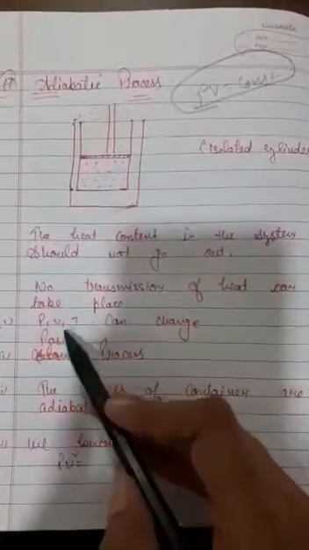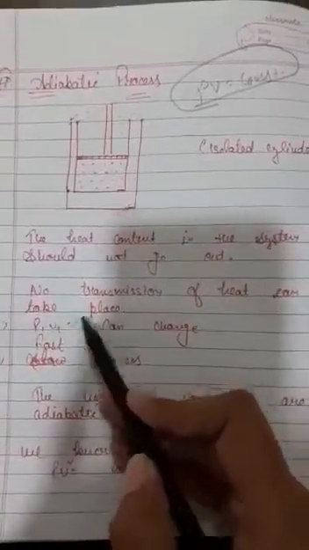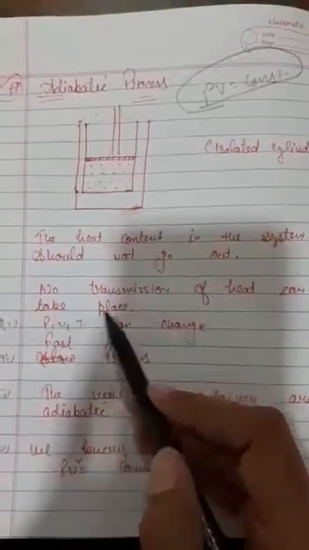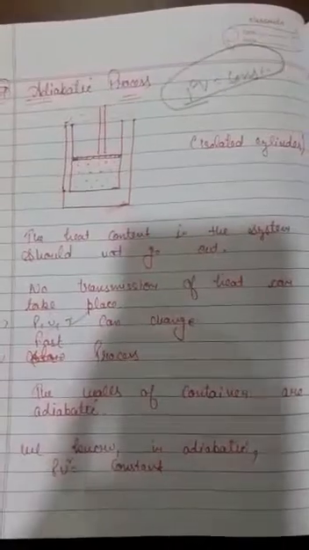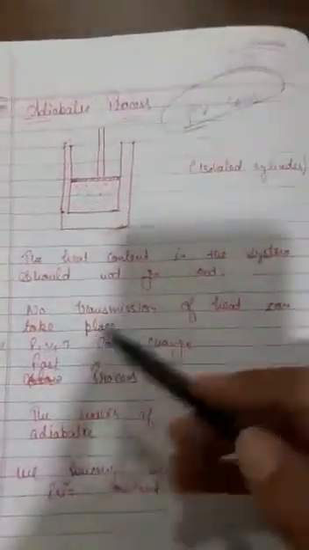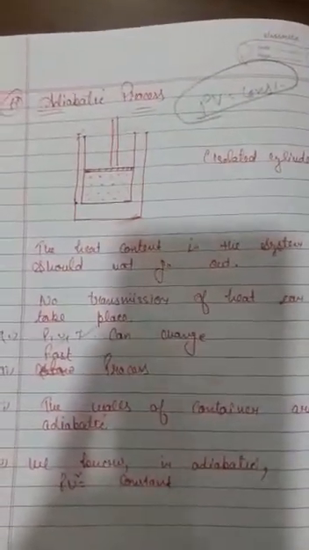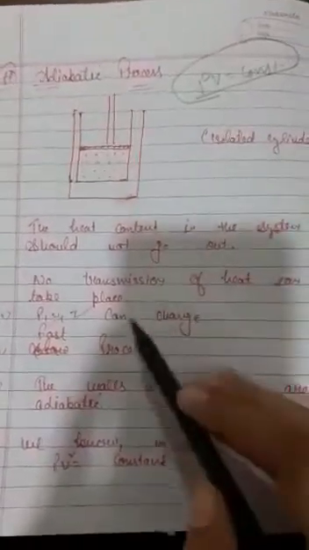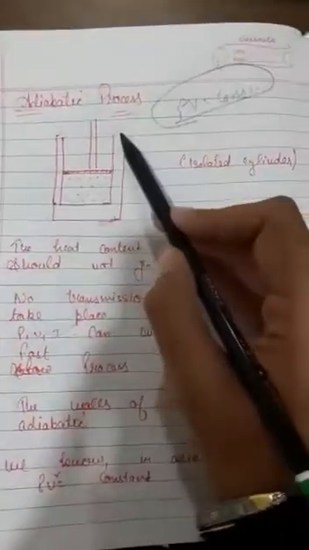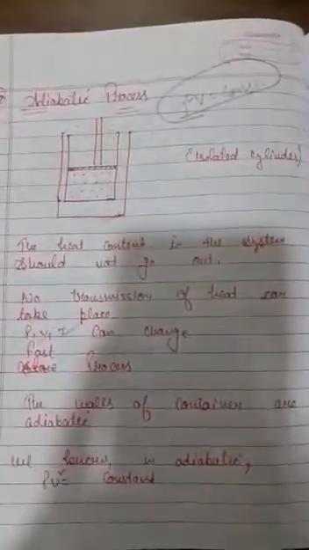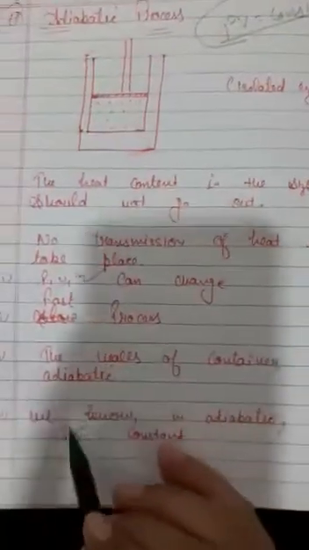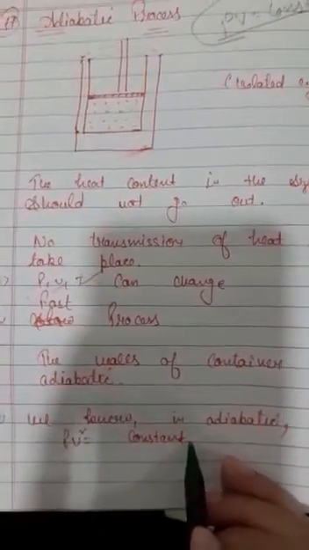Now in this, pressure, volume and temperature, these three terms can change, but heat transmission will not take place at all. As we have discussed, the isothermal process was very slow, but the adiabatic process is very quick, or I can say a fast process. And the walls of the container which we have taken are also adiabatic. We know the equation for the adiabatic process is PV gamma is equal to constant.